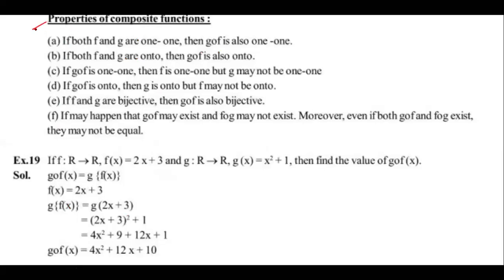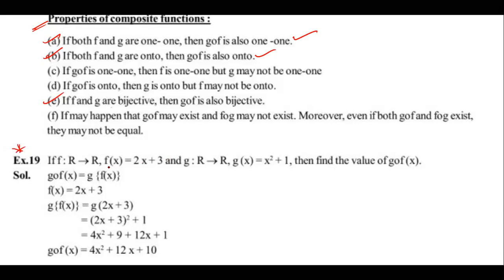Dear students, properties of composite functions. What is that? See, one: if both F and G are one-one, then G circle F is also one-one. Two: if both F and G are onto, then G circle F is onto. So the first two properties are very, very important. These are very important. Three: if both are bijective, then G circle F is also bijective. See carefully.